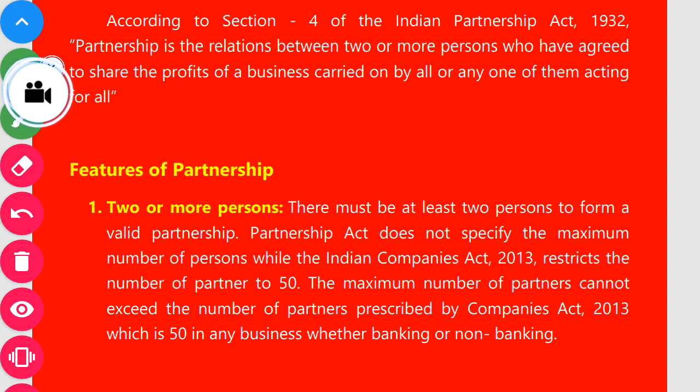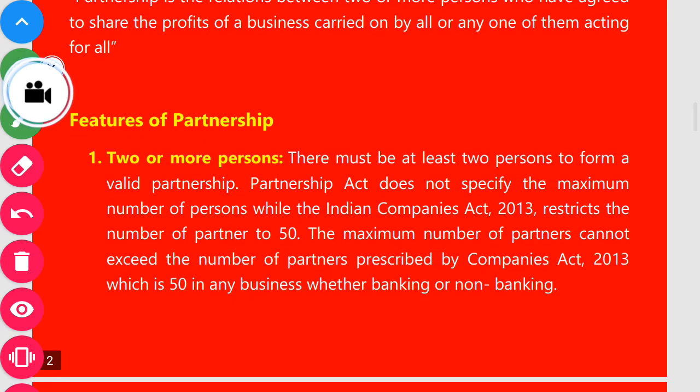Features, we can also say properties, elements, and characteristics of the partnership form. So the first feature is two or more persons. Here, there must be at least 2 persons to form a valid partnership.